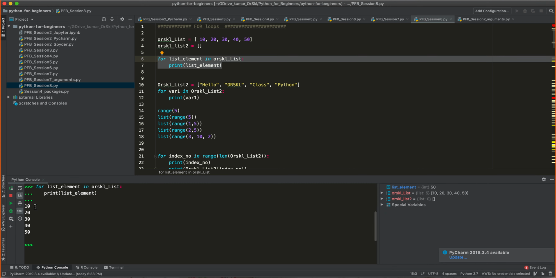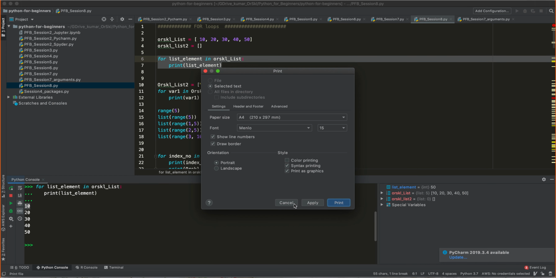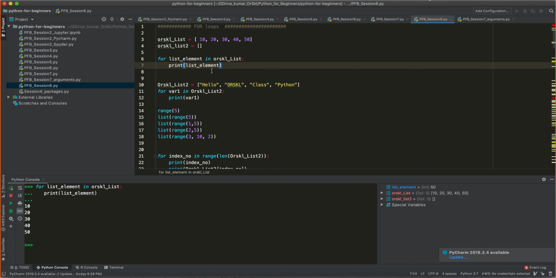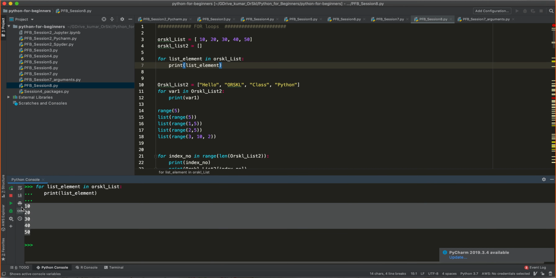Now you see it has printed 10, 20, 30, 40, 50. What it did is it just went into a loop and it printed the first element first, then went to the second element, then the third element. That's why you see each on new lines here.